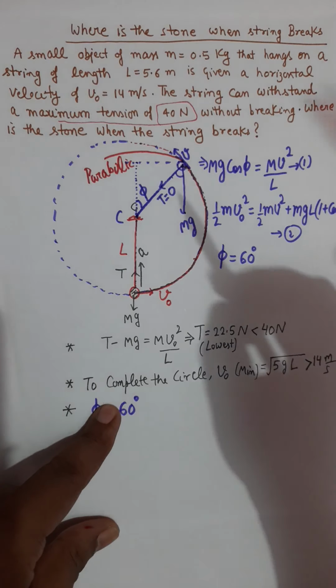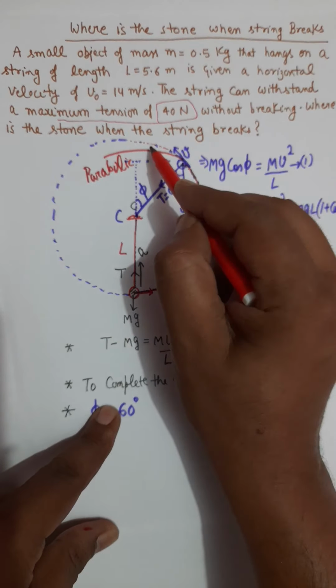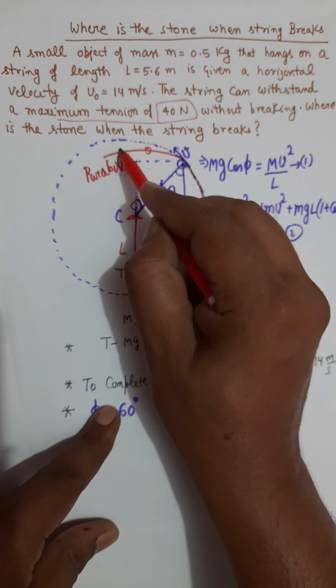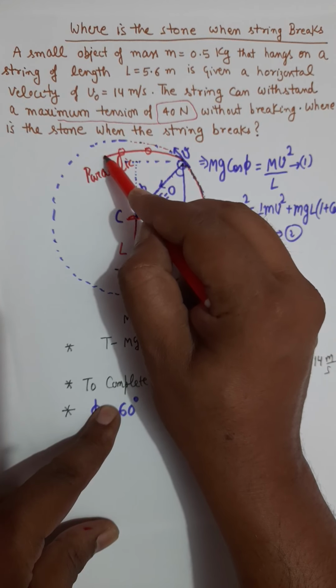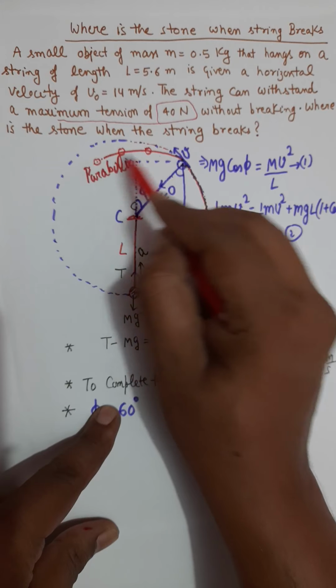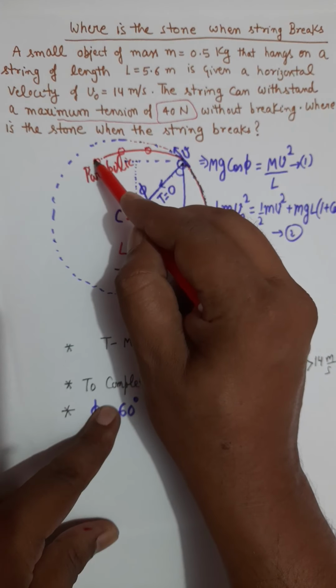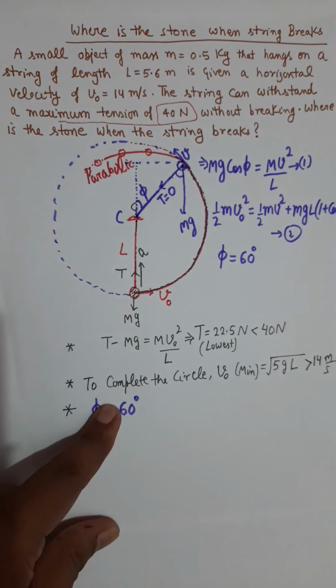As time increases, the particle moves on this parabolic path, and a moment will come when this parabolic path will again intersect the circle.